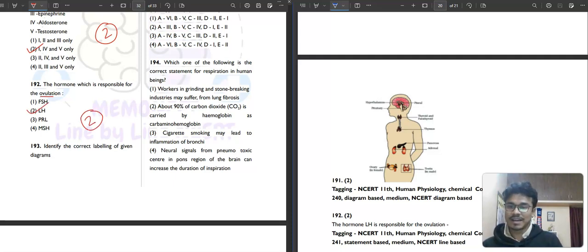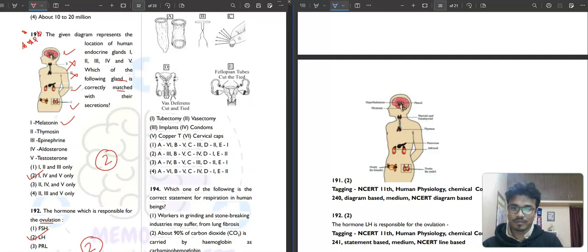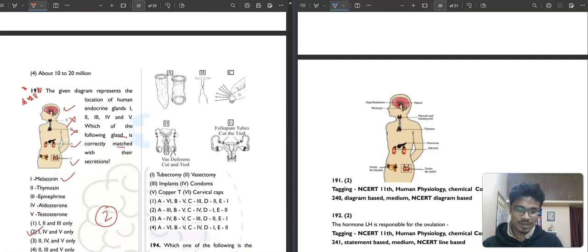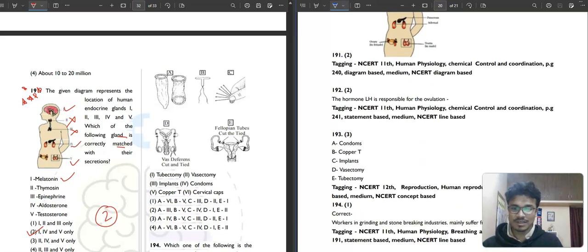Then question 193. It is saying identify the correct labeling of the given diagram. Okay, let's see. First option, here you can see A is condoms. Then B here it is copper T. And C here it is the implants. D here, what it is doing, it is cutting. The vas deferens are cut and tied, that is vasectomy, and fallopian tubes are cut, that is tubectomy. So which is your correct answer? Third option will be your correct answer.